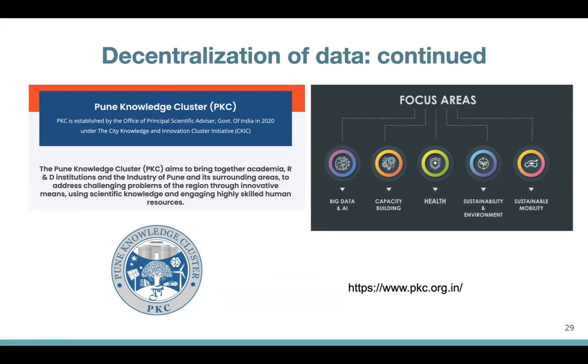So in the context of Pune, they have access to data about healthcare, about sustainability and environment, about sustainable mobility, about high-skilled human resources, so that's broadly capacity building, and about the data infrastructure of Pune. So these nodal hubs as well are places where citizens can go and try to access data, and they are very receptive to sharing data, of course, with the necessary standards of data privacy and data sharing.